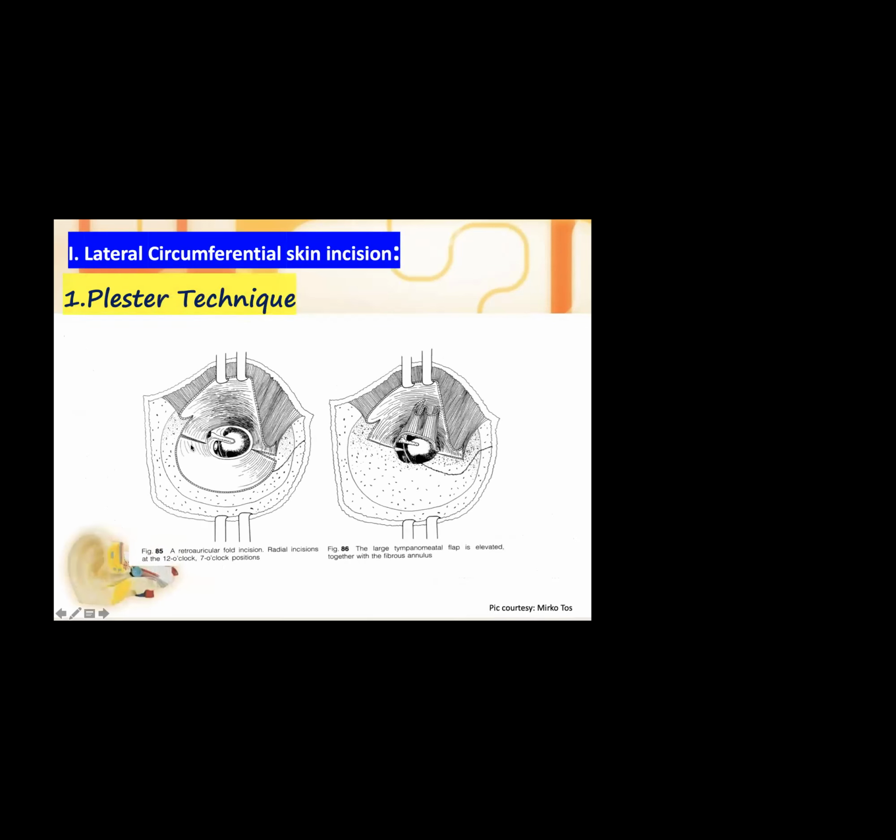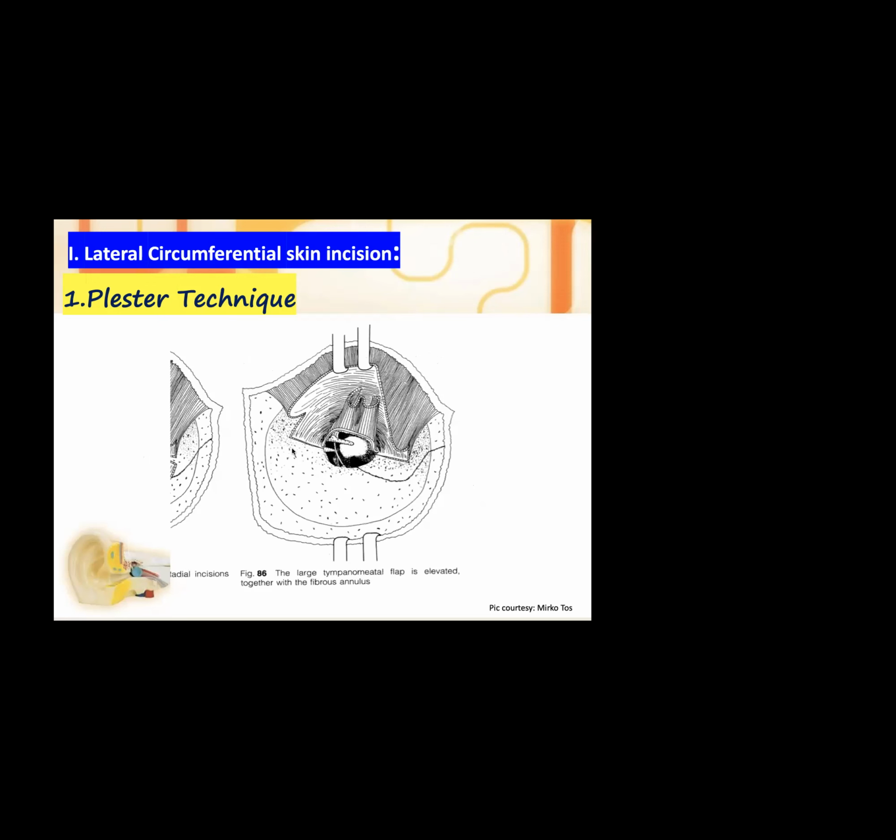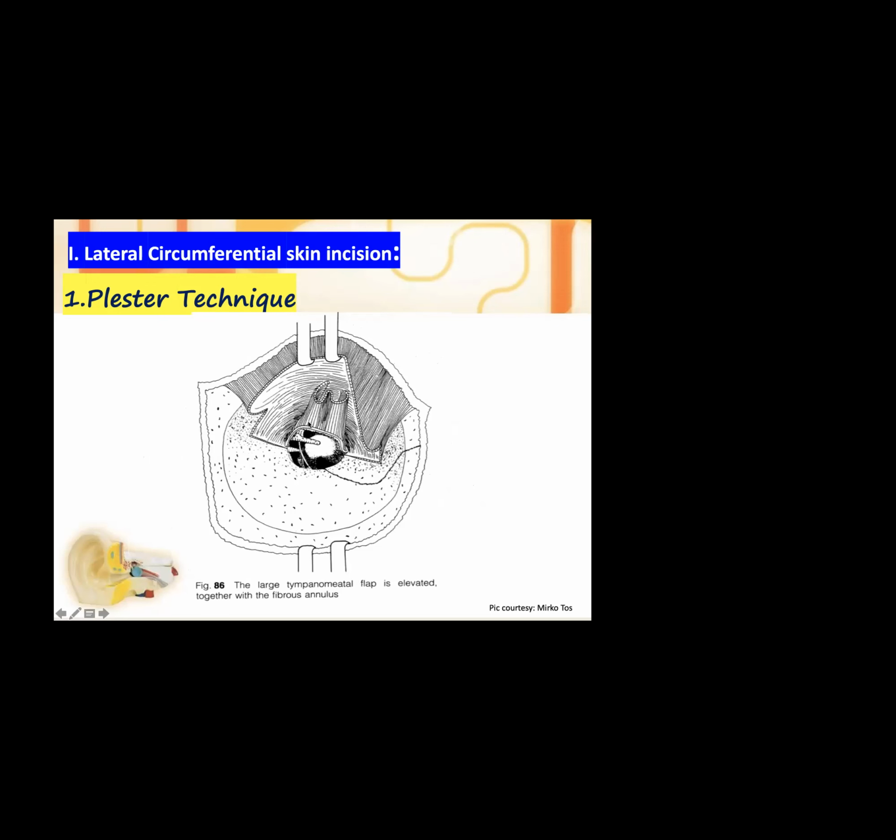Now continuing with the Plester technique. Here we can see, once our lateral circumferential incision is done, we are left with this tympanomeatal flap. He is putting 2 radial incisions, one at the 12 o'clock position and one at the 7 o'clock position, and slowly we are raising the flap. When you raise the flap, we get a good exposure to the tympanic cavity. The most common problem is that a huge tympanomeatal flap inhibits our vision in the anterior part. For that, the next technique, known as the Palva swing door technique, has been advised.